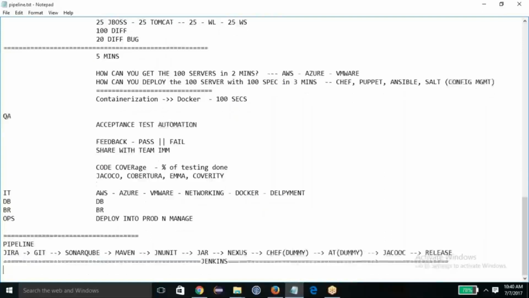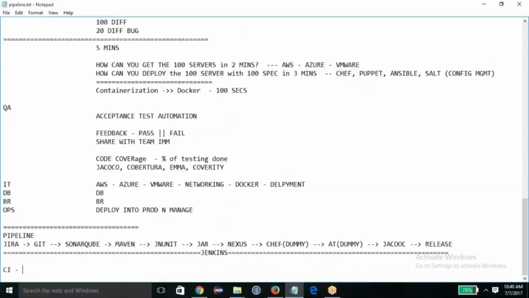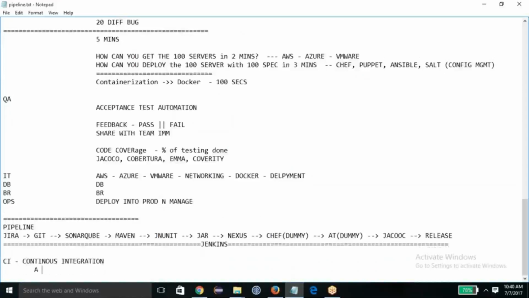What is the meaning of CI? CI stands for continuous integration. It means automated build, automated unit test cases, automated static code analysis, automated packaging, automated deployment, automated code coverage, automated release, plus immediate feedback.